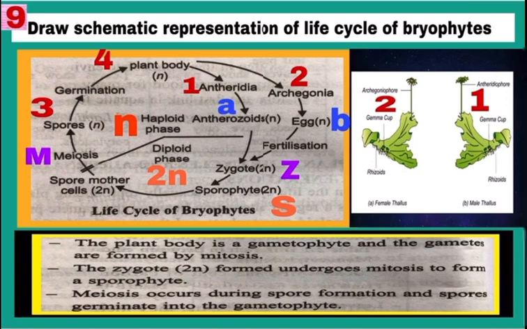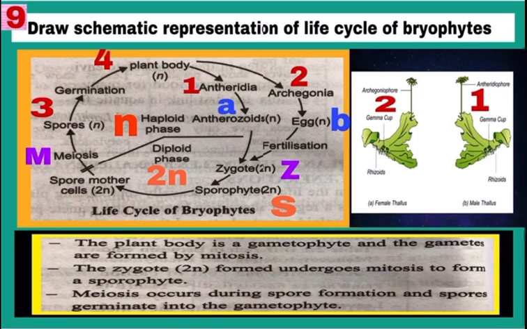Diagram 1 देखिए, it is thallus bearing antheridiophore and it has antheridia. Number 2 diagram देखिए, it is thallus bearing archegoniophore and it has archegonia. Antheridia will produce antherozoids, it is A in the diagram, and archegonia will produce eggs, it is B in the diagram. Antherozoids and egg fuse and form zygote Z, which has 2n number of chromosome, means they are diploid.